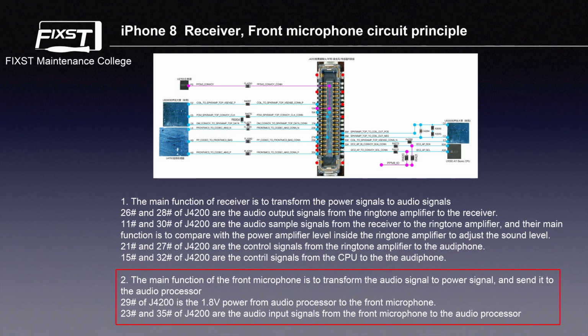2. The main function of the front microphone is to transfer the audio signal to power signal and send it to the audio processor. Pin 29 of J4200 is the 1.8 voltage power from the audio processor to the front microphone. Pin 23 and pin 35 of J4200 are the audio input signals from the front microphone to the audio processor.